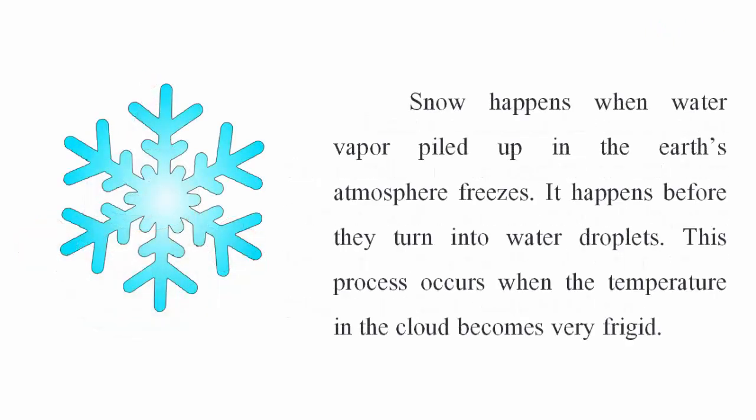Snow happens when water vapor built up in the Earth's atmosphere freezes. It happens before they turn into water droplets. This process occurs when the temperature in the cloud becomes very frigid.